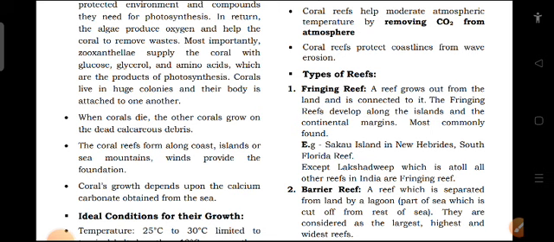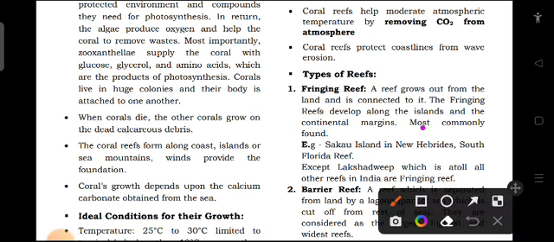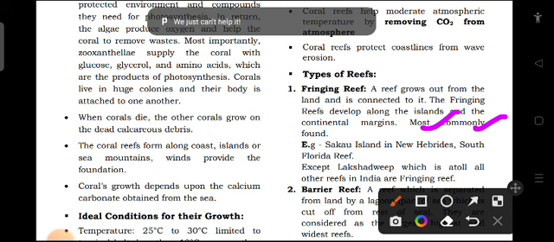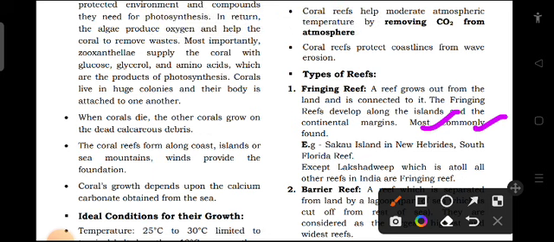So Shakau Island in New Hebrides, South Florida Reef, and then these are some of the fringing reef examples. So mostly we have fringing reef in India except the Lakshadweep one.